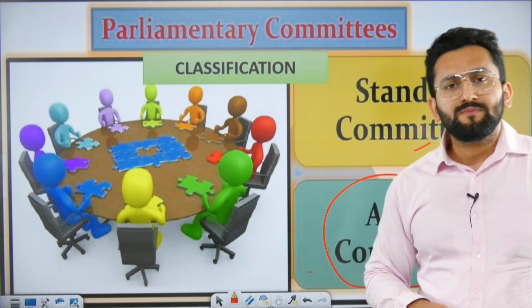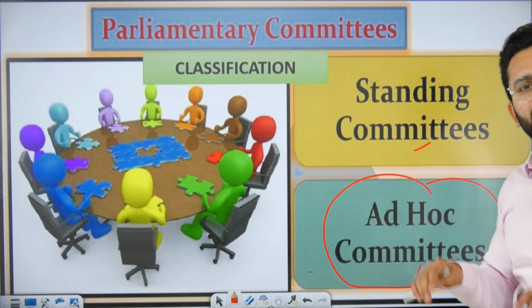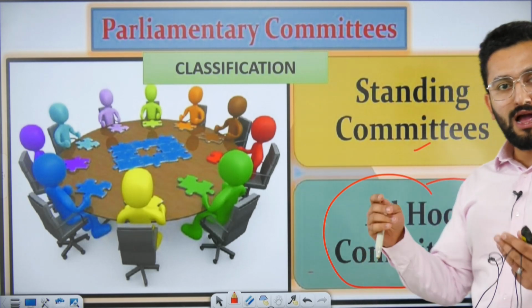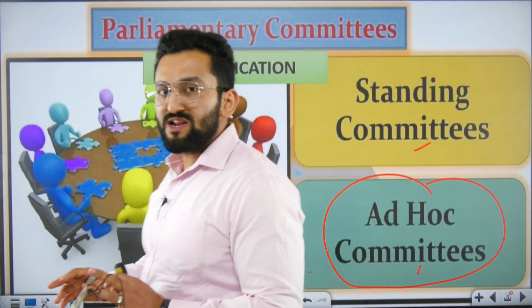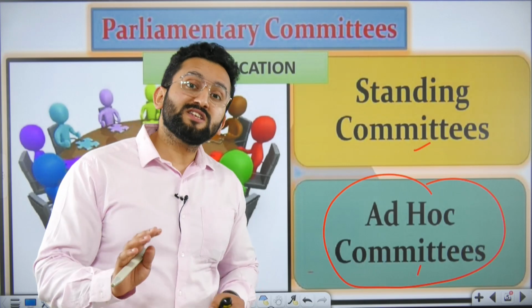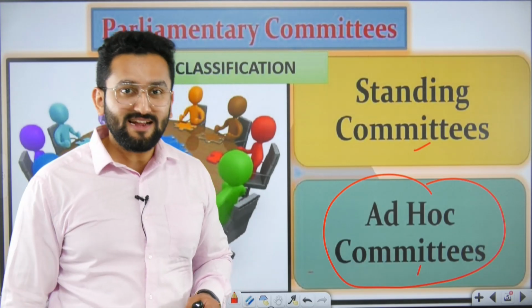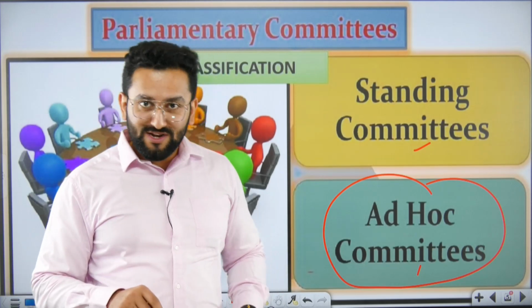Now we can divide these parliamentary committees into two parts: standing committee and ad hoc committee. A standing committee means permanent nature. For example, a committee is constituted. Now members will be part of this standing committee for 1 year. After that, there will be a new election. But this committee will exist, right? Because these committees are among the most important category of committees.